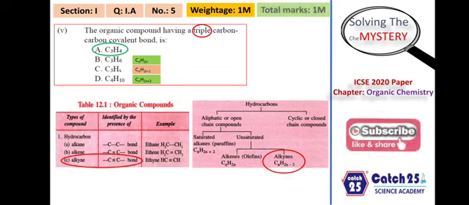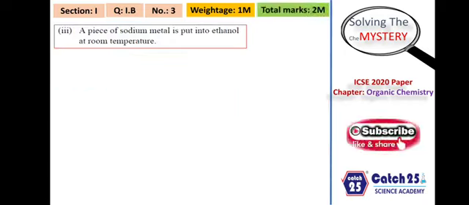Let us go on to the next question which was asked from this chapter students. So next question was from section 1B, question number 3. The question was: a piece of sodium metal is put into ethanol at room temperature. What will happen? Now this is a very simple reaction. ICSE board had deleted this topic in year 2020 due to COVID pandemic.